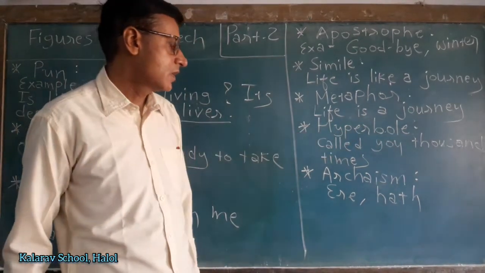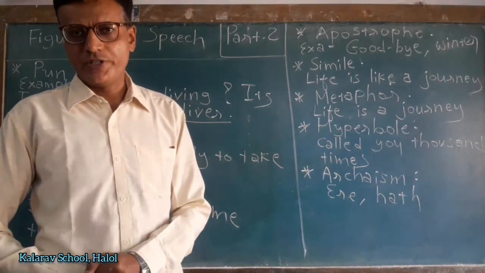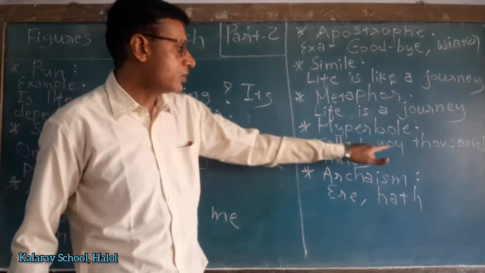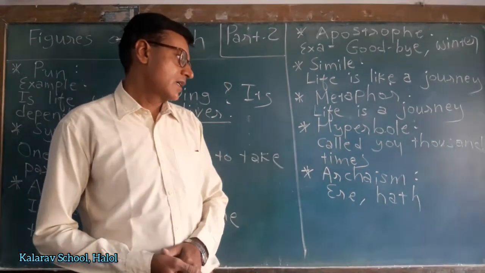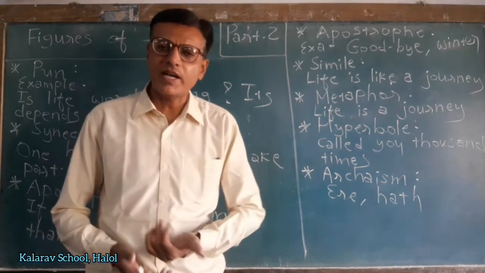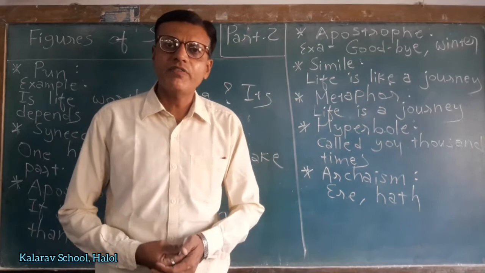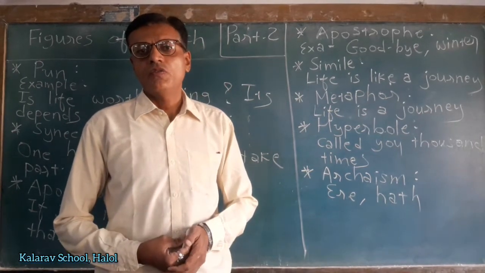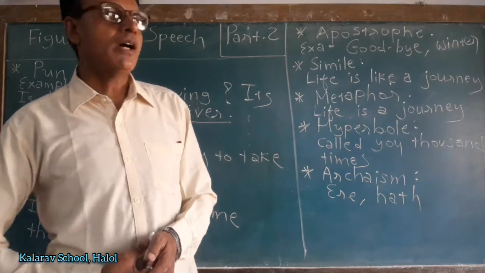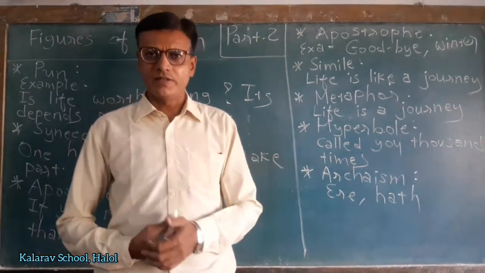Hyperbole. Hyperbole is a kind of overstatement. Call you 1,000 times. This is one example. Another example I am giving you. I have been waiting for you for so many centuries. Now, this is the example of hyperbole, overstatement.